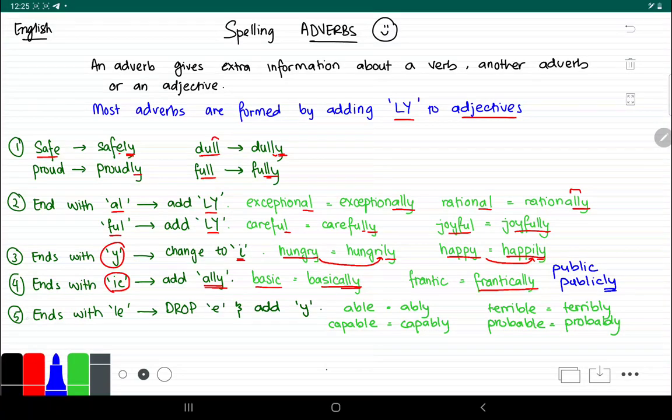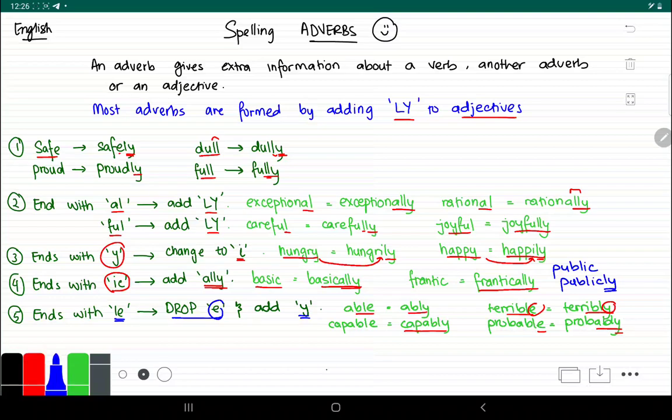Now, what if your adjective ends with the letters le? For example, all your able words. We have to drop the e in this sense and add a y instead. For example, able becomes ably. Capable becomes capably. Terrible becomes terribly, and probable becomes probably. We drop the e and we just add the y. Drop the e, add the y in all the cases.